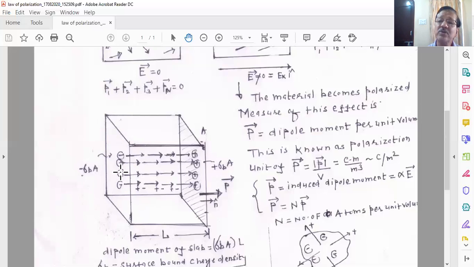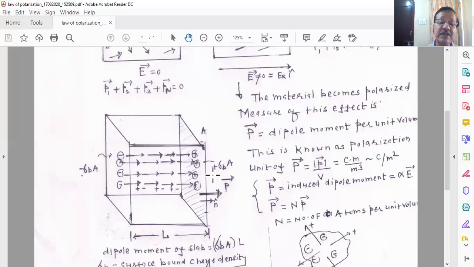Similarly, this sample is electrically neutral. If it is electrically neutral, there should be exactly opposite positive charges because they should compensate. So you see that on the other side, the shaded area, there is an accumulation of positive charges. These positive charges are again polarized charges, with surface charge density sigma b. So the total positive charge accumulated over this shaded area is given by sigma b A with a plus sign, because both have opposite polarity.